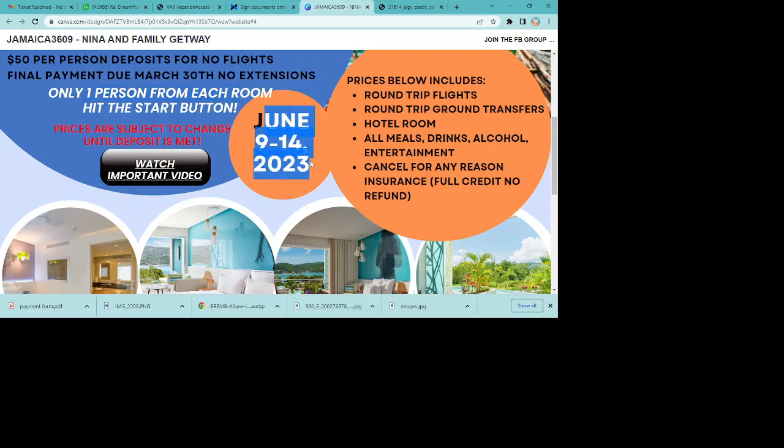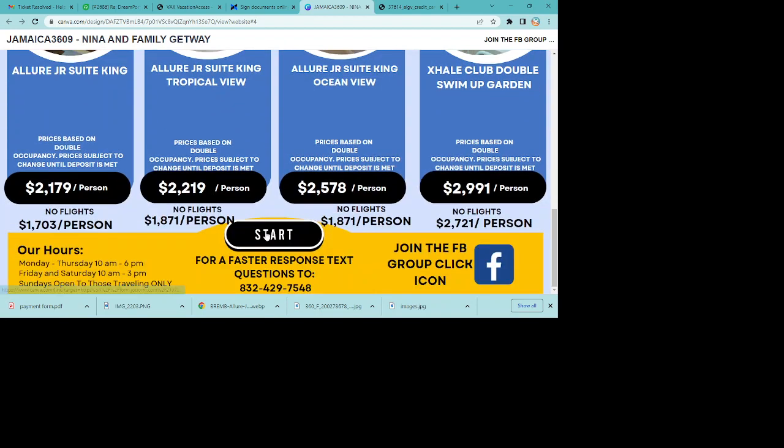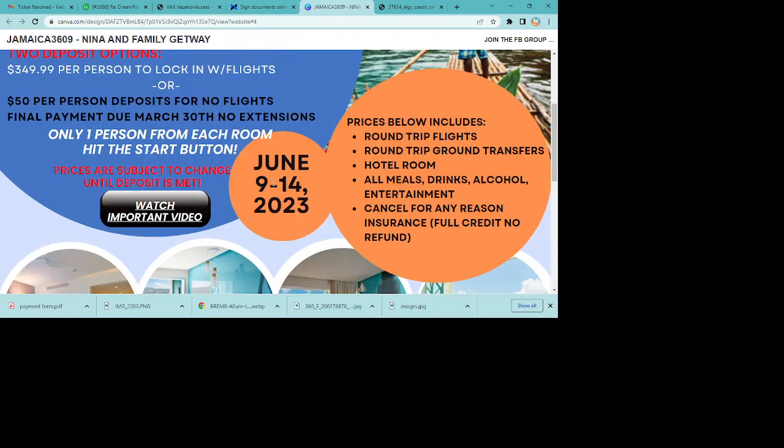Here are the dates for the trip. This is a 5-night trip date. You can also pick 3 nights. Just know that you're going to put the dates that you want to go in the form, but the minimum night stay is 3 nights for the bookings in our system.